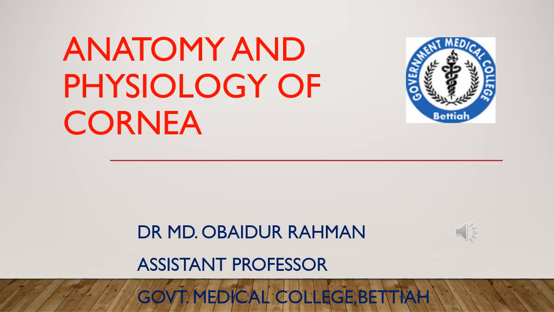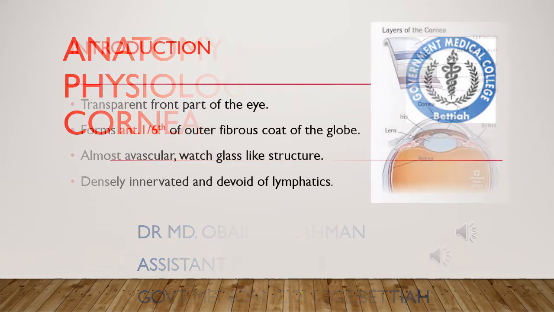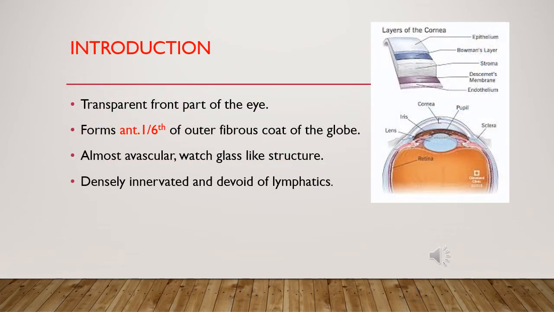Good morning. Today we are going to discuss the anatomy and physiology of the cornea. The cornea is a transparent, avascular, glass-like structure. It forms the anterior 1/6 of the outer fibrous coat of the globe. It is densely innervated and devoid of lymphatics.